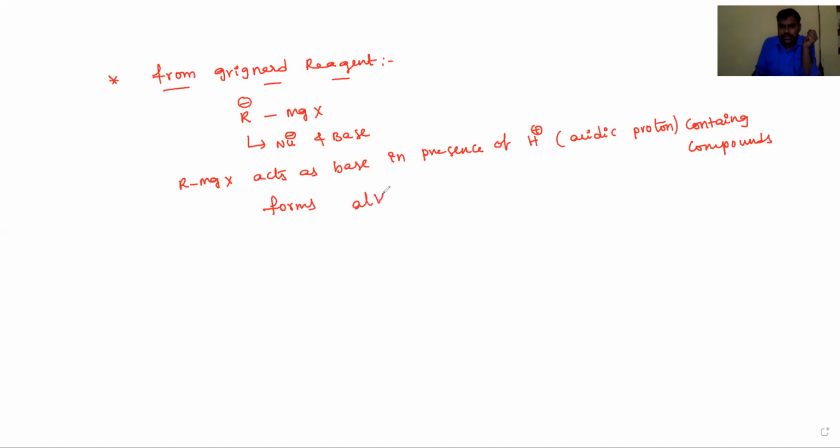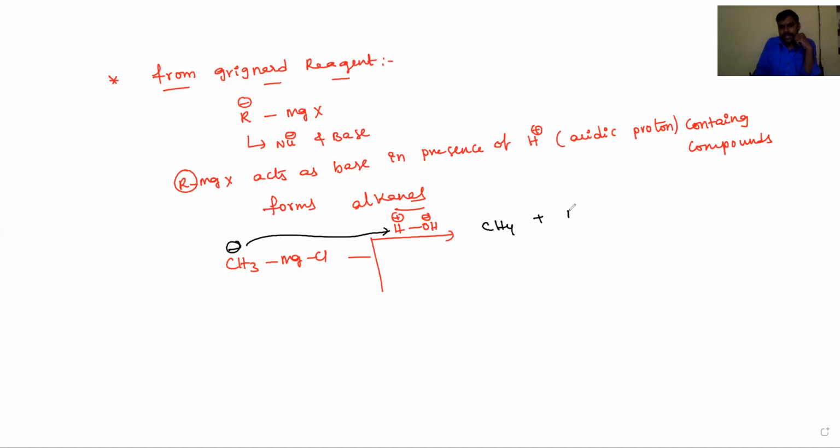alkanes. Okay, dear students, for example, Grignard reagent is alkyl group. You have to take CH3. The CH3MgCl reacts with acidic proton containing compounds like water. The water has H plus ions. So this H plus ion, the CH3 minus abstracts the H plus ions and produces CH4, and the byproduct is MgOHCl. The same way it reacts with NH3.